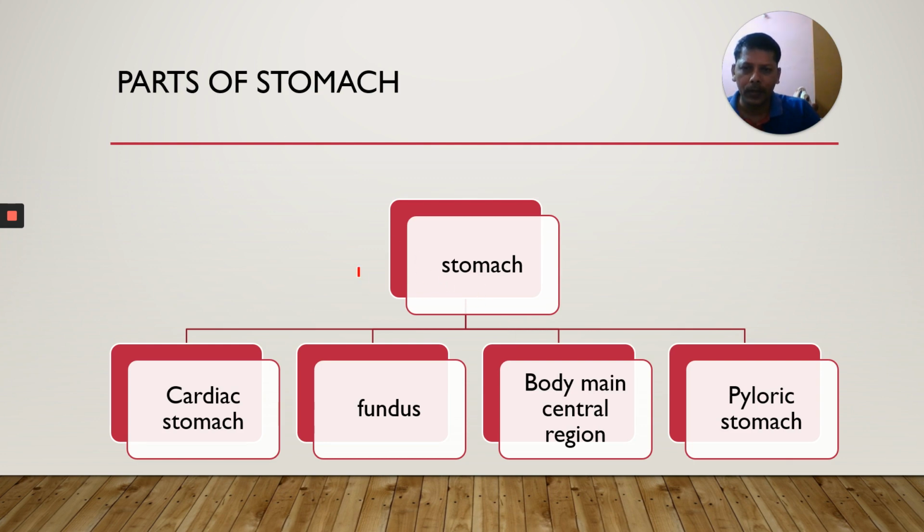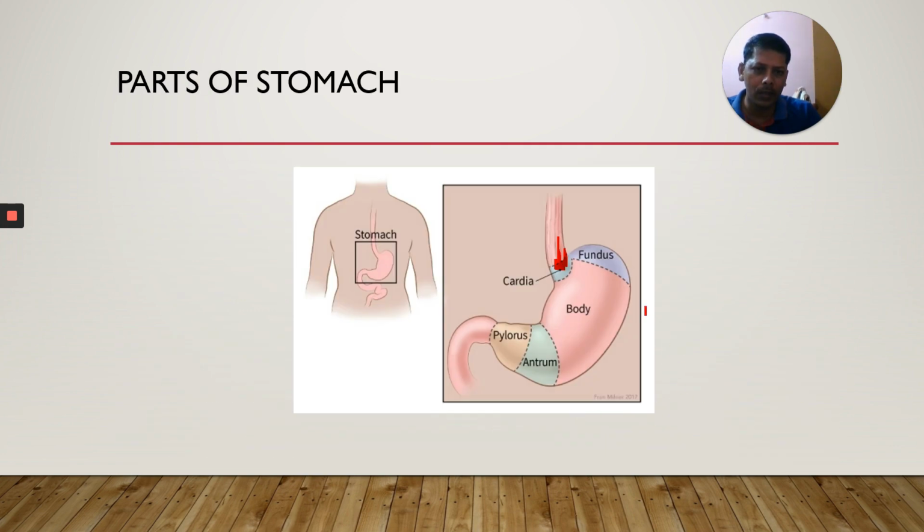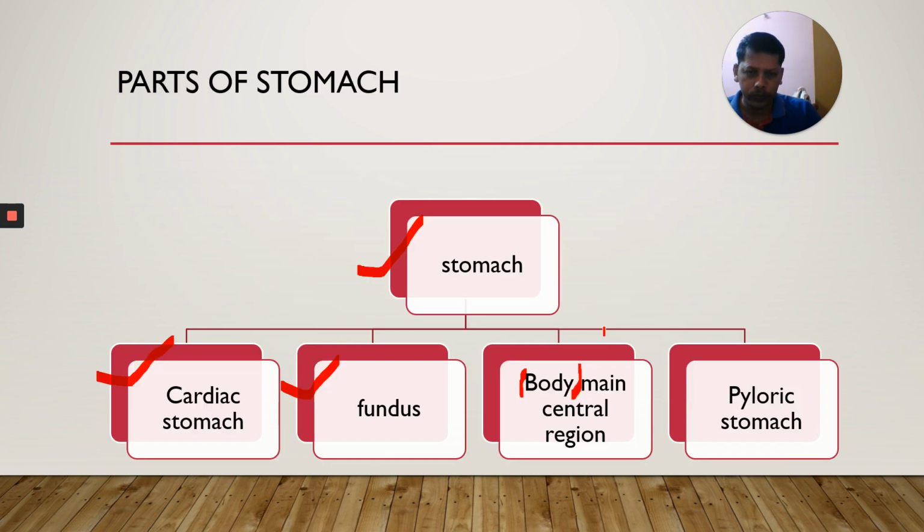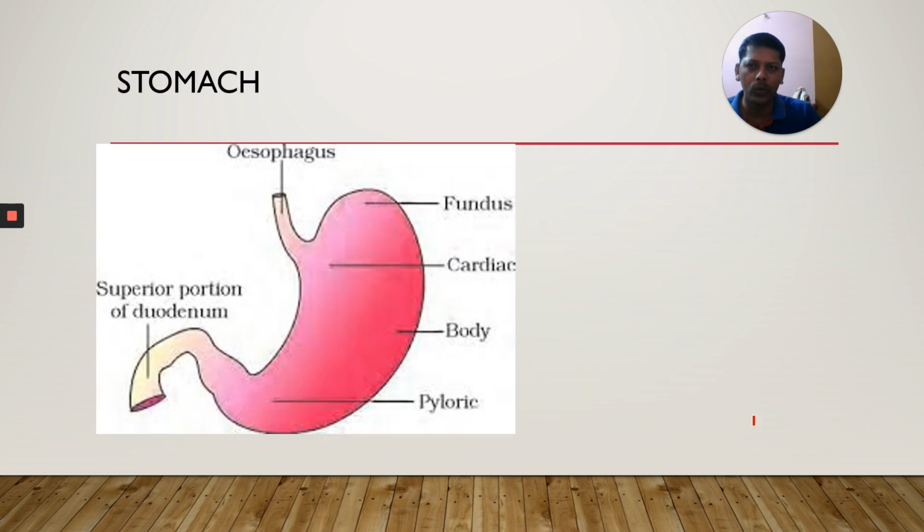Parts of the stomach. The stomach has four parts as per the NCERT book: cardiac stomach, fundus, and the body, which is the main central region. Next is the pyloric stomach, which opens into the first part of the small intestine, called the duodenum. This is the NCERT textbook figure. Four parts here: the cardiac portion into which the esophagus is opening, the fundus, the main body, and the pyloric stomach.